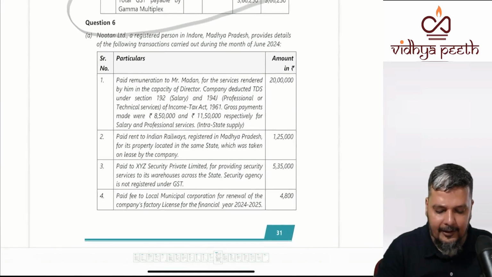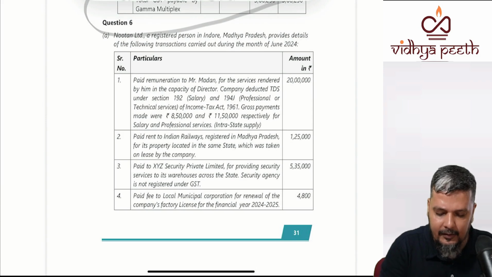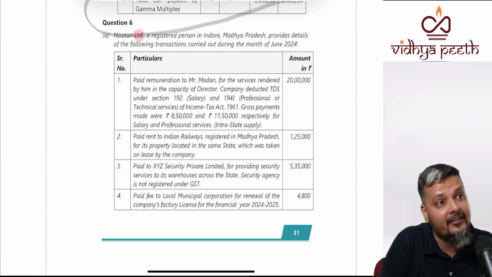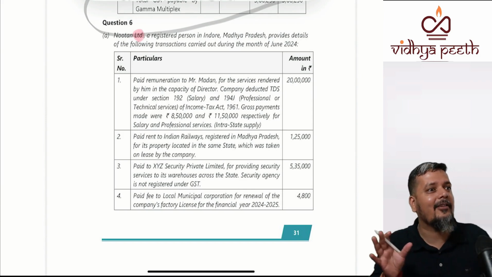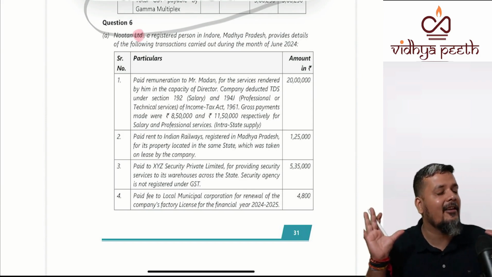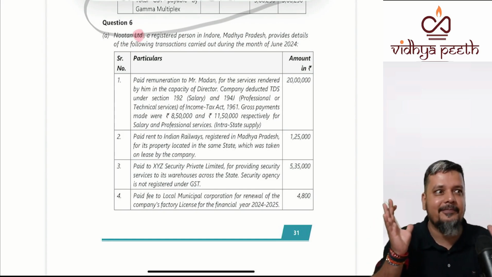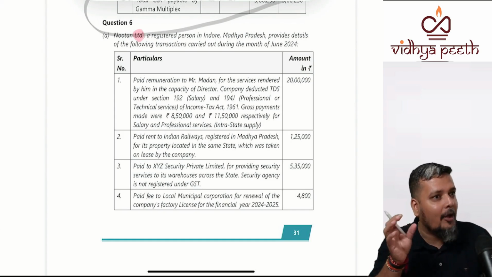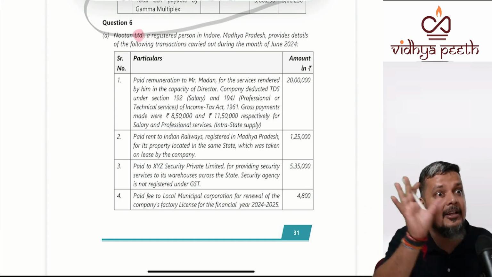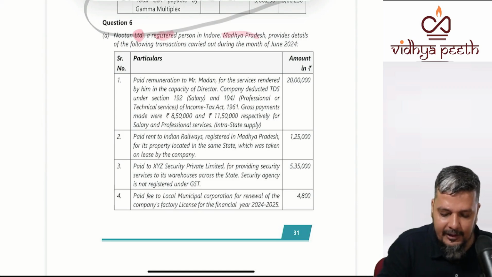Now, question number 6. Naman Nutan Limited, a registered person in Indore. So, Nutan is a limited. I am not interested in the name. Now, once you see RCM and all, your mind is very clear. I should see limited. I should see registered. Your mind opens up. Yesterday your mind might not have been so opened up. Now it's opened up. Oh, limited means something important might be there. Registered person, which state? Madhya Pradesh.